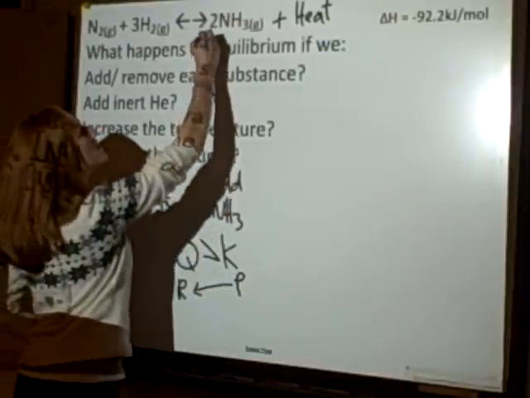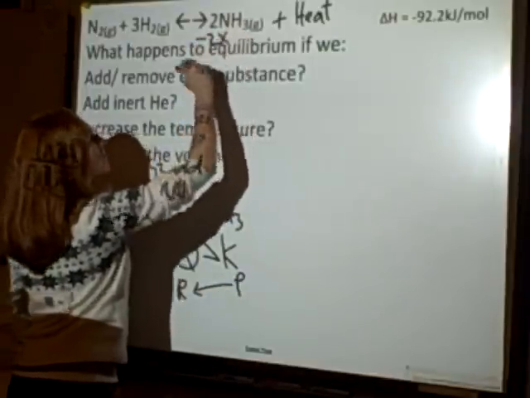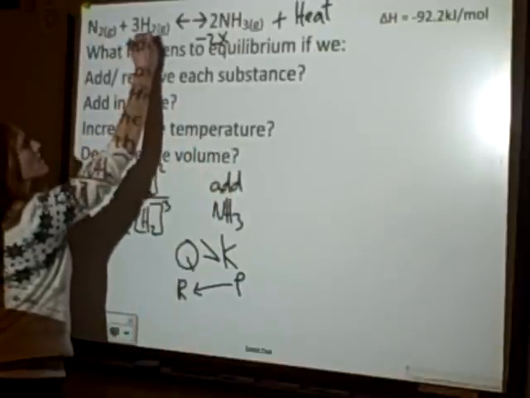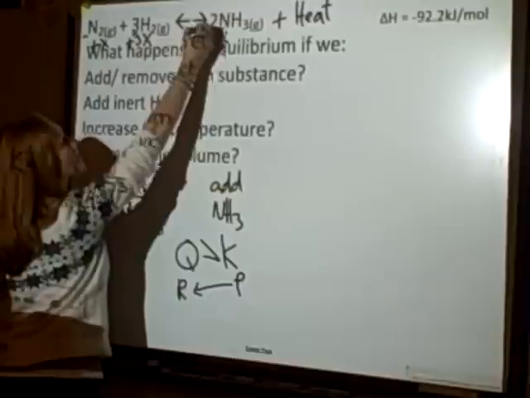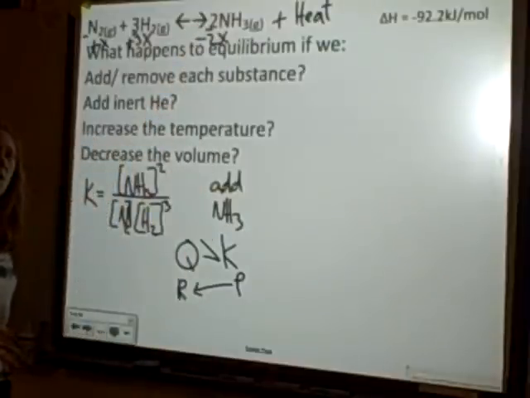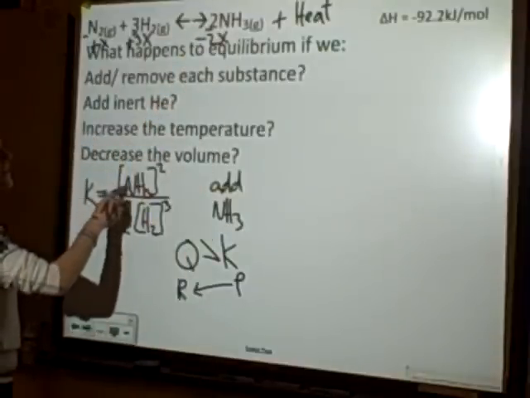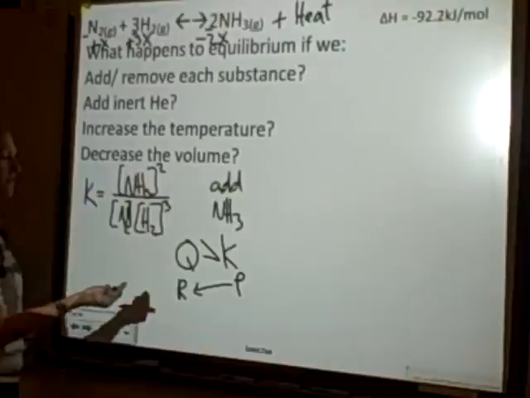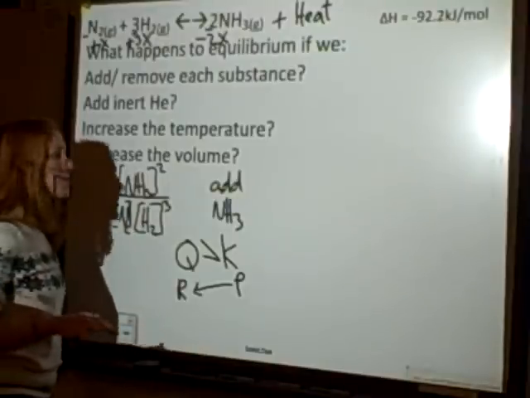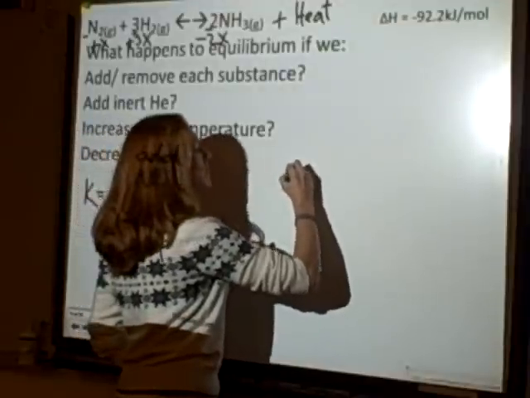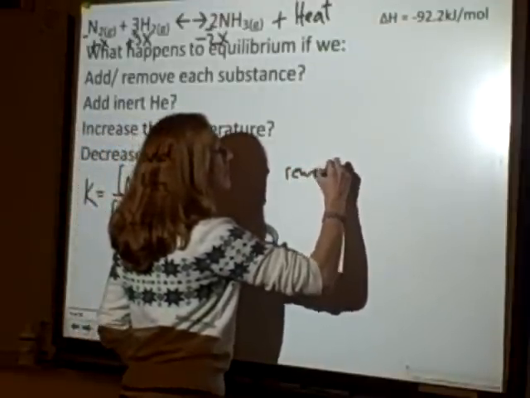So that's losing 2x here, because for every 2 moles of this that I lose, I make 3 moles here and 1 here, coefficients of 1, 3, and 2. Okay, so that would happen until I got back to equaling K. So the concentration of ammonia would have to decrease, and the concentrations of nitrogen and hydrogen would increase to get me back to equilibrium. So now I'm going to remove some ammonia.